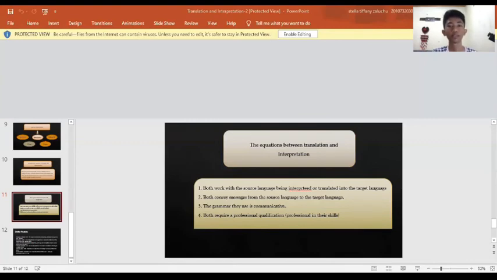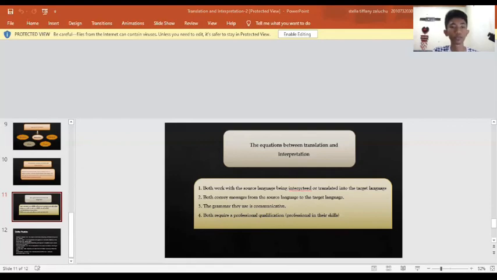The equation between translation and interpretation. Number 1, both work with the source language being interpreted or translated into the target language.